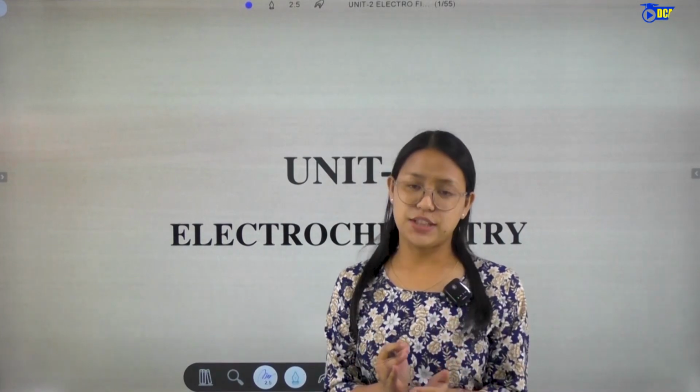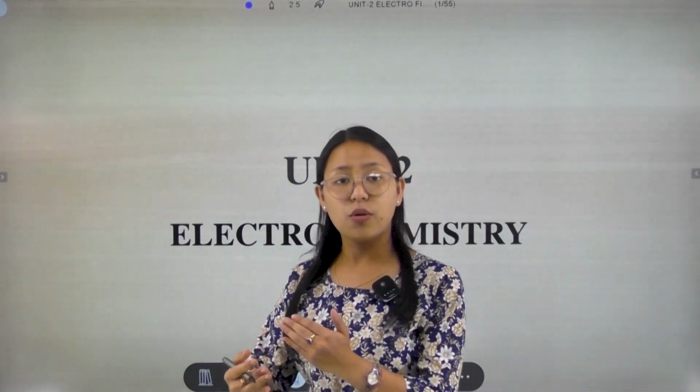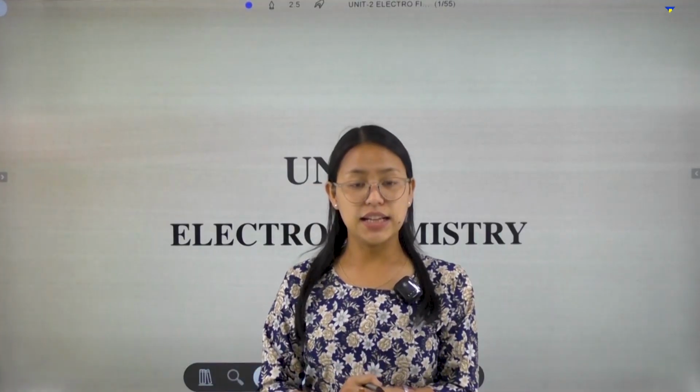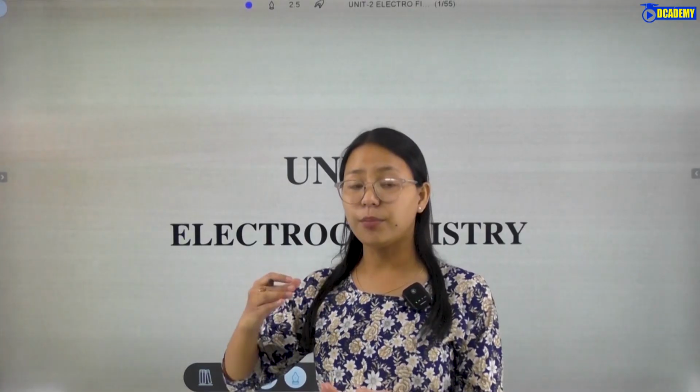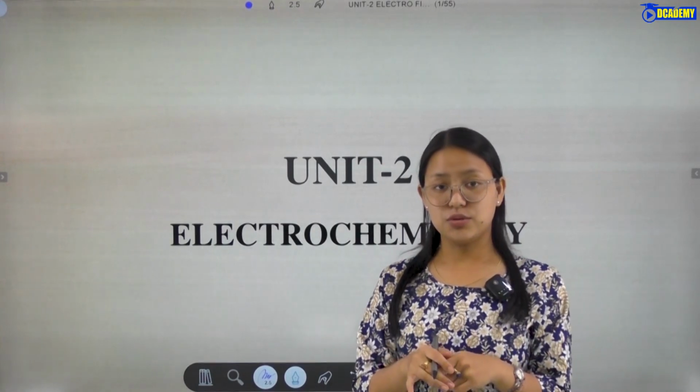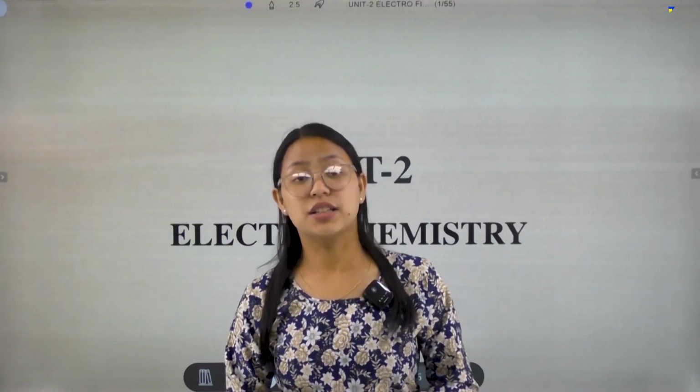Whenever electrolytes dissociate, each will produce two types of ions. They may be cations or anions. So they will have their own molar conductivity, their own limiting molar conductivity, and then their own ionic concentrations. So we will see how Kohlrausch law works. So let's start the Kohlrausch law.